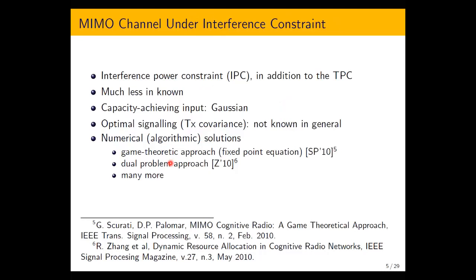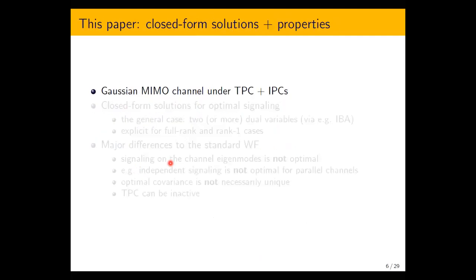If we add an additional interference constraint, in addition to the total power constraint, much less is known. We know that the capacity achieving input is Gaussian. However, the optimum signaling, or transmit covariance matrix, is not known in the general case. There are a number of numerical or algorithmic solutions using a game theoretic approach, the dual problem approach, and many others, but no closed form solution in the general case. So in this paper, we concentrate on the analysis of the problem and on closed form solutions and their properties rather than a numerical or algorithmic approach.